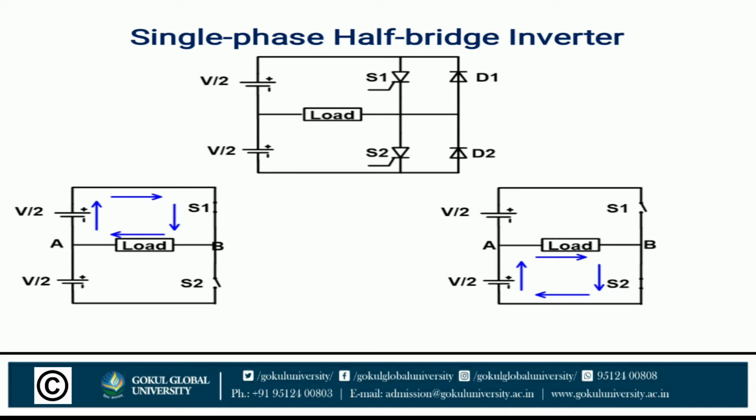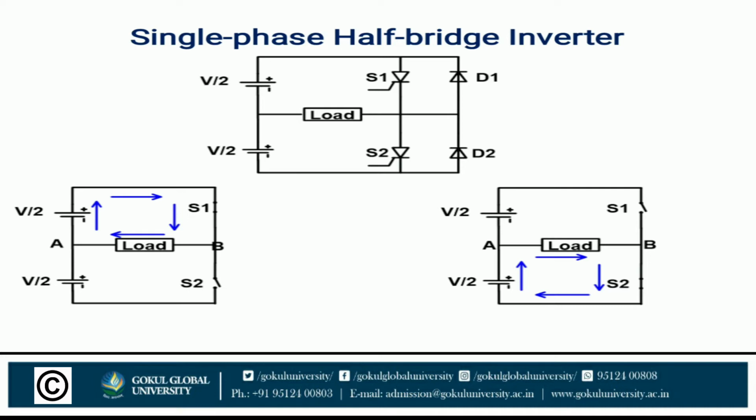Now consider mode 2. We will see the waveform also on the next slide. In mode 2, the thyristor S2 is on and S1 is off. In mode 1, S1 is on and S2 is off. Here S2 is on and S1 is off.